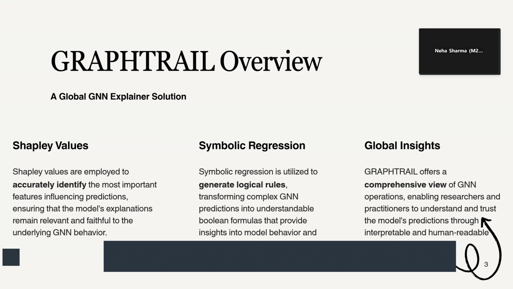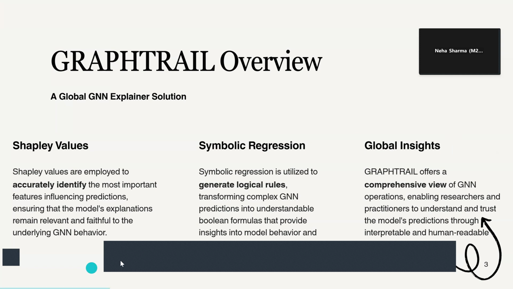Then we calculate the Shapley value based importance scoring for each of these computational trees. For each computational tree, we compute an importance score, that is Shapley values basically, to identify which parts of the computation are most influential for the GNN output. This lets us prioritize the most relevant patterns from the computation trees.